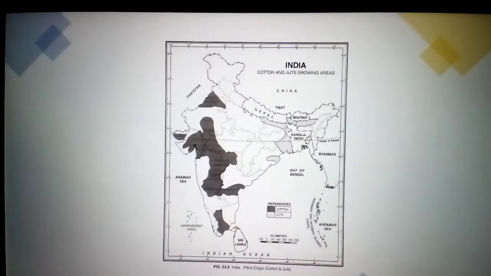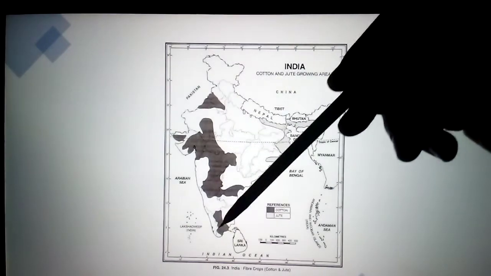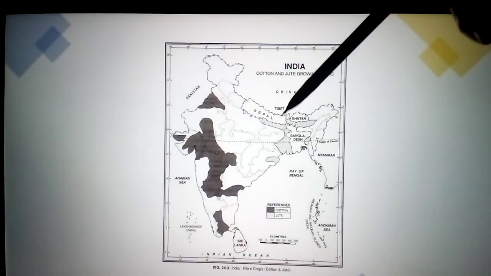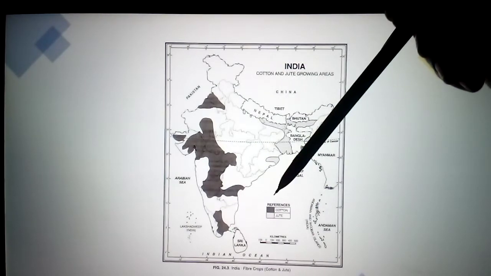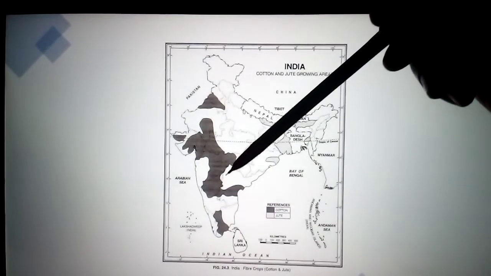Next one you see cotton and jute growing areas in India. Now see this color is cotton. This black color in the legend is the cotton. Next, small dots are there. These dots are showing the jute production. Now we see first the cotton growing areas. See, cotton growing areas are mostly black soil.